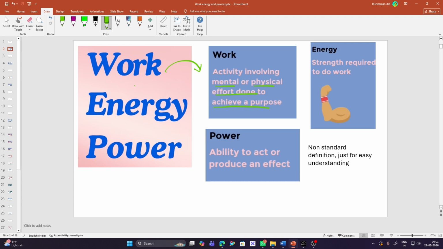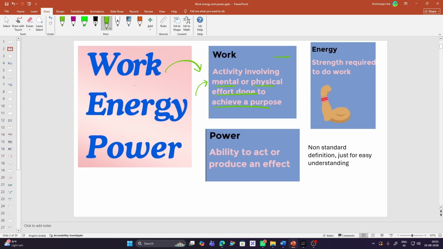Suppose you are studying for your exams, making notes and studying everything, so you are putting some kind of effort. That is called mental effort. And suppose you are going to the gym, bicycling or running. That comes under physical effort. These are just basic examples. Whenever we actively get involved in such purposes, that is called work, right?